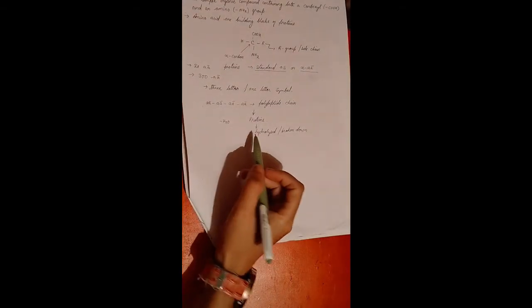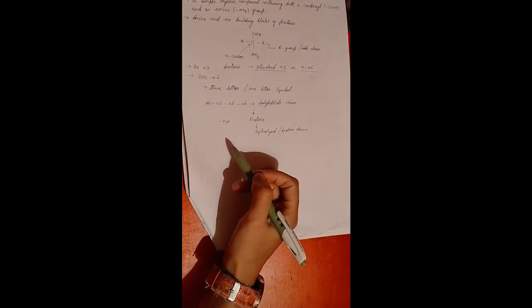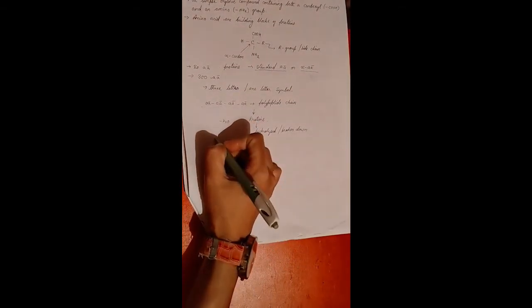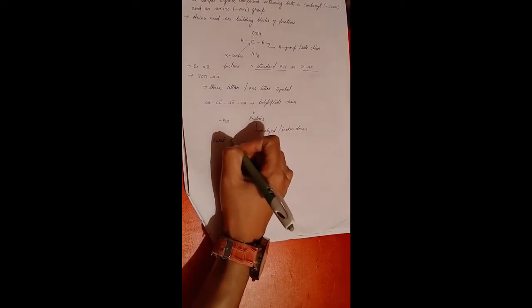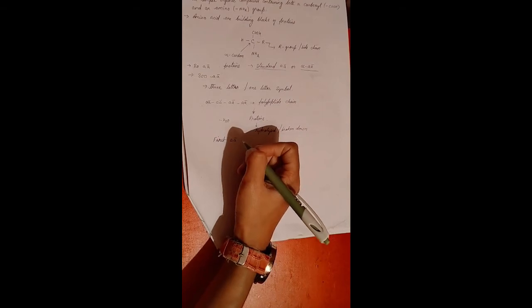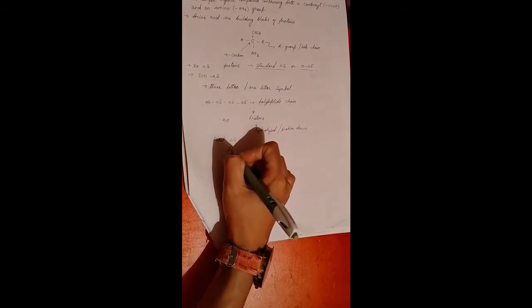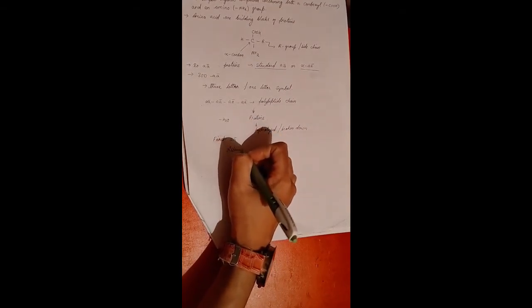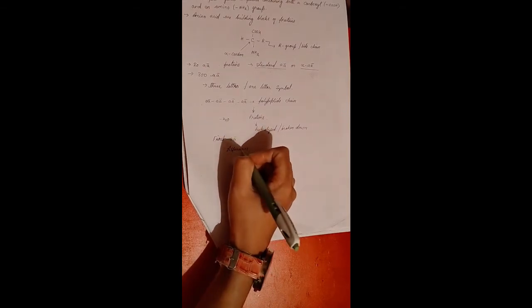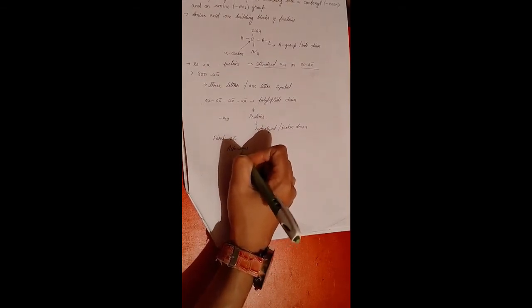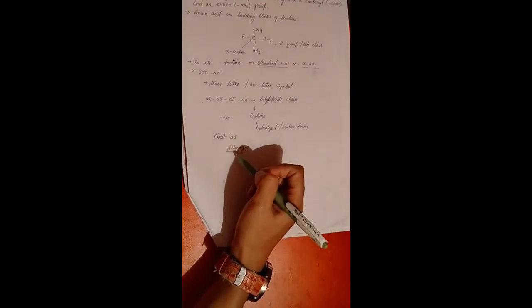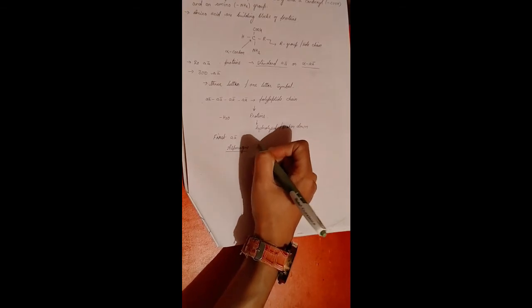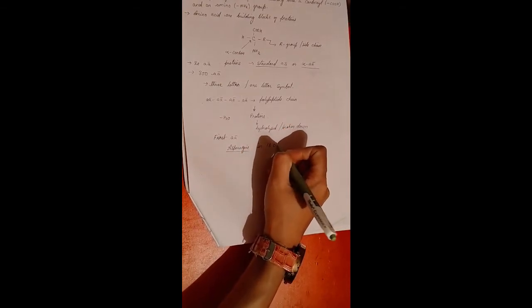So here, the first amino acid to be discovered was asparagine. Remember this one. The first amino acid to be discovered was asparagine in the year 1806.